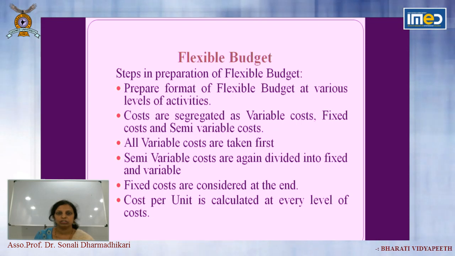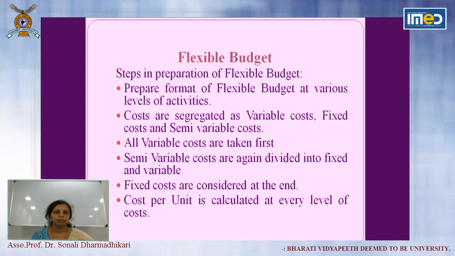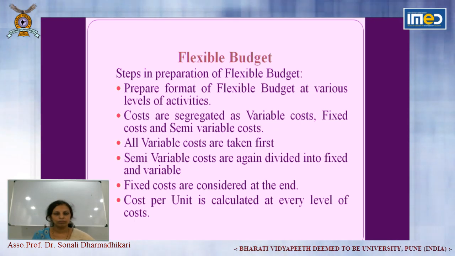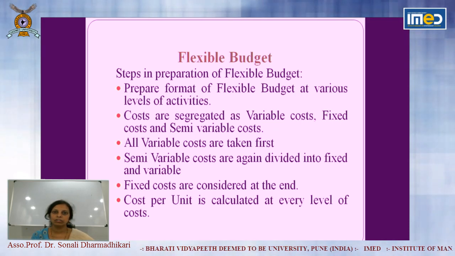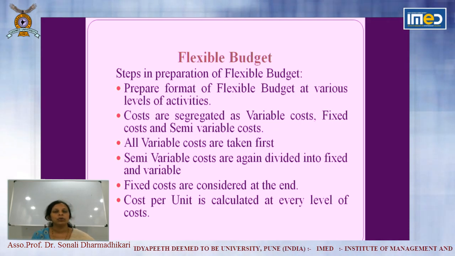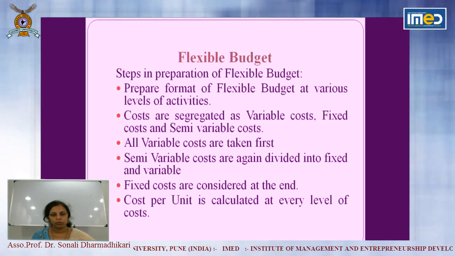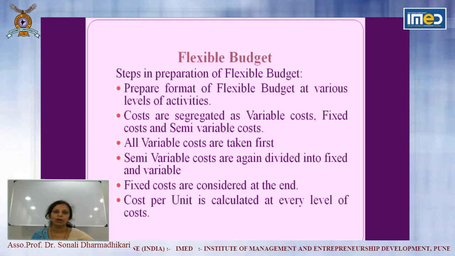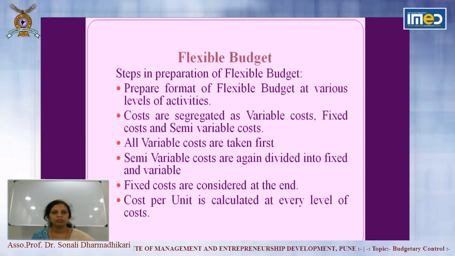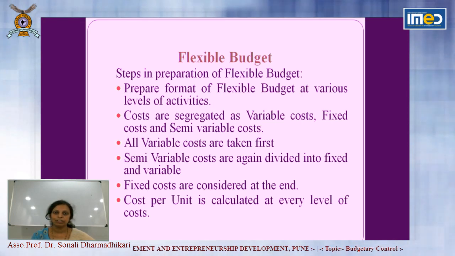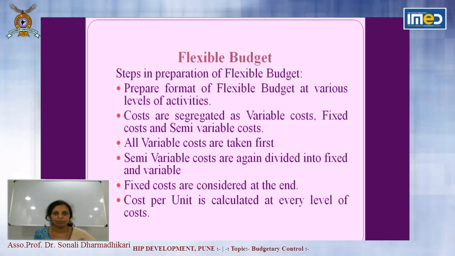And in the question, the figures are given for 75% level of activity. Then it will also be given in number of units. So suppose it is given for 7,500 and you are required to prepare for 8,000, 9,000 and 10,000. So this is the flexibility you have to insert in the flexible budget. Now we are going to see how the flexible budget is prepared and what is the format of preparation of a flexible budget.